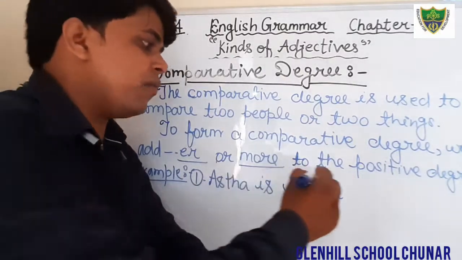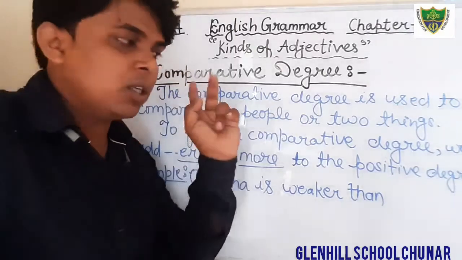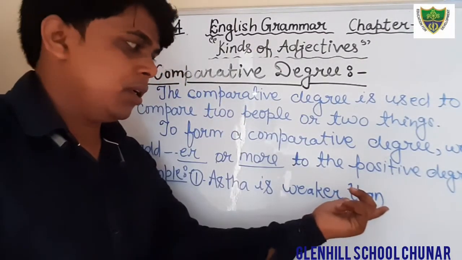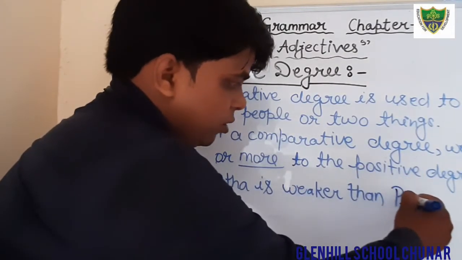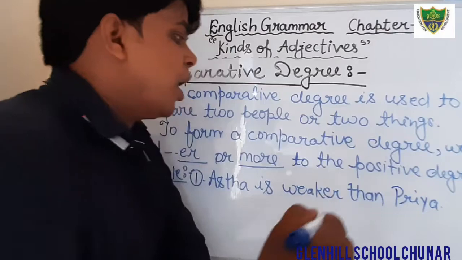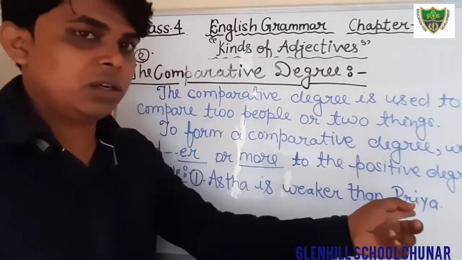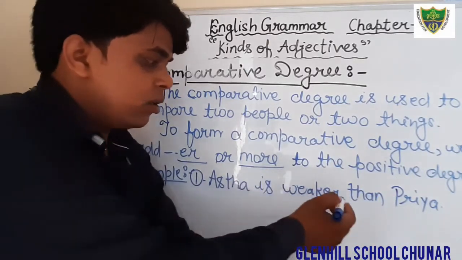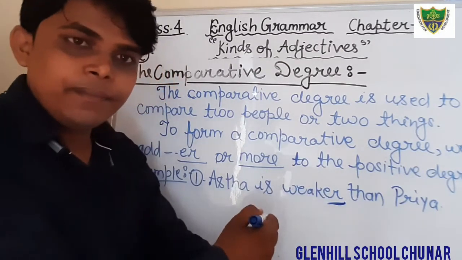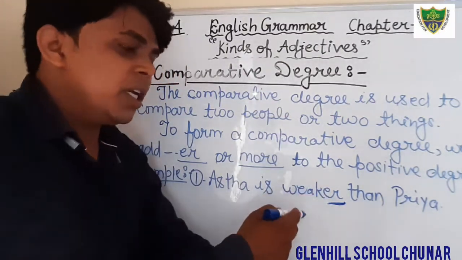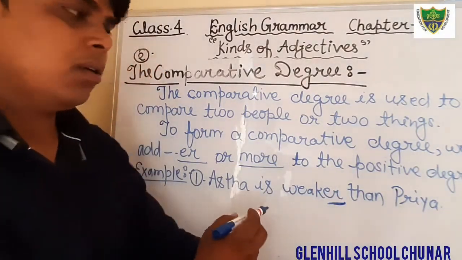And when we compare two things, we use than. Astha is weaker than Priya. There are two girls, Astha and Priya, and we are comparing Astha with Priya, and we have used here the comparative form, by adding ER, and we have used here than. So that is comparative degree.